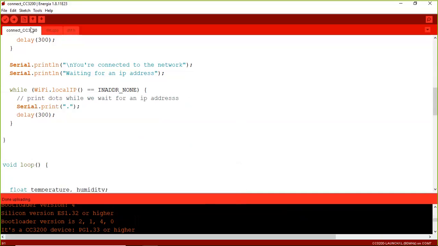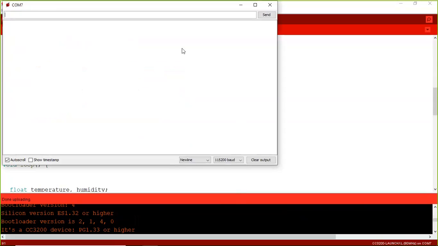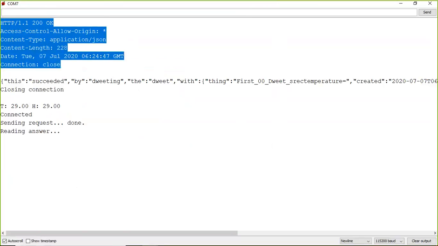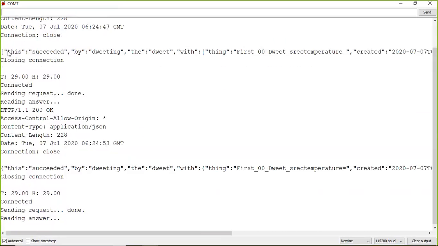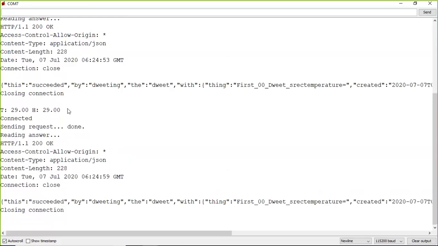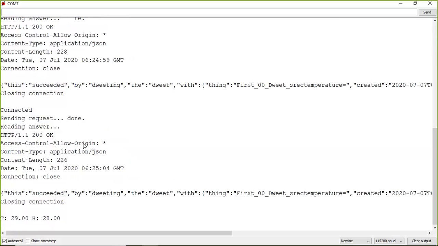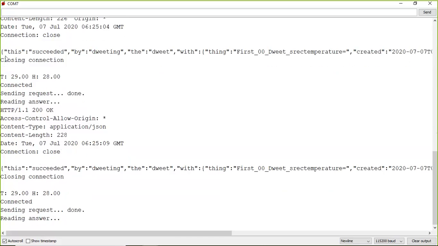After that, I have to go to the tools menu and click on serial monitor. Look here, this is the initial setup. HTTP connection is established with the 200 reply. After that, a request is sent. This is sending the request, and this is for reading the answer. While reading the answer, look at this: the information replied from Dweet.io to the CC3200 looks like this.